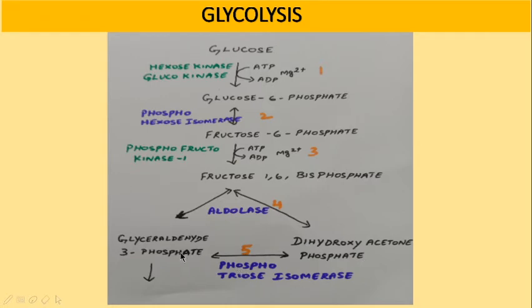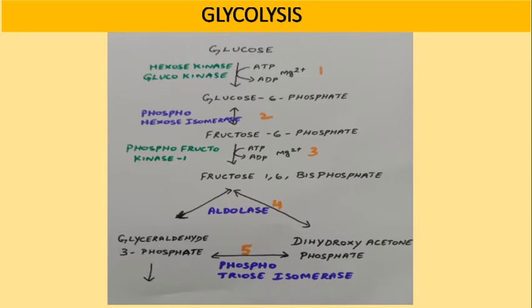This aldolase B is found in the liver and kidney. It is a reversible reaction. Here the 6-carbon fructose is split into two 3-carbon compounds, glyceraldehyde 3-phosphate and dihydroxyacetone phosphate. Then in the fifth step, again with the help of the enzyme phosphotriose isomerase, the dihydroxyacetone phosphate is converted again into glyceraldehyde 3-phosphate. So you have to remember that here two molecules of glyceraldehyde 3-phosphate have been generated. So in these 5 reactions, finally you got two molecules of glyceraldehyde 3-phosphate.